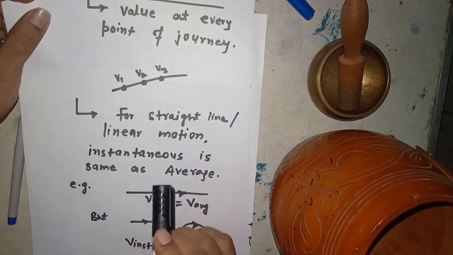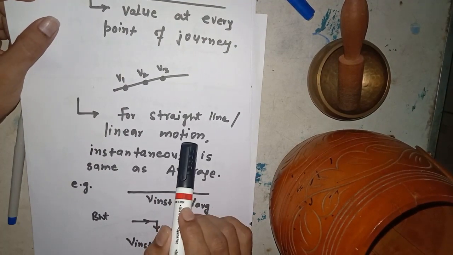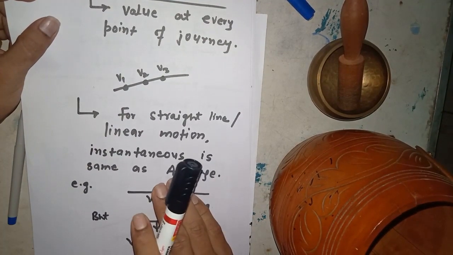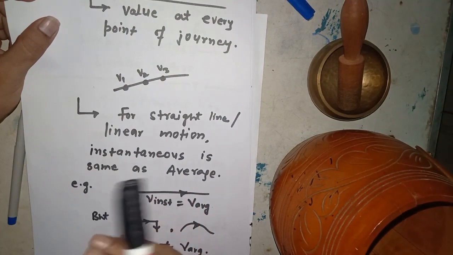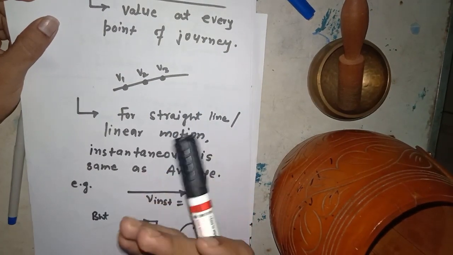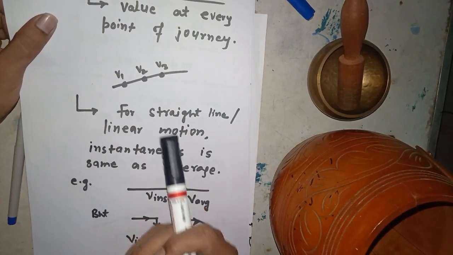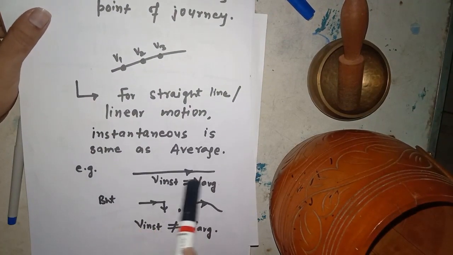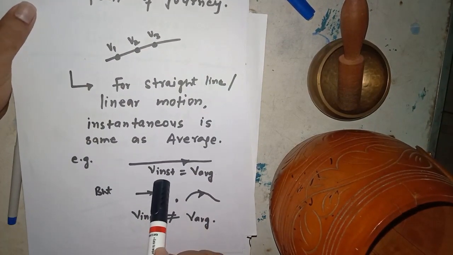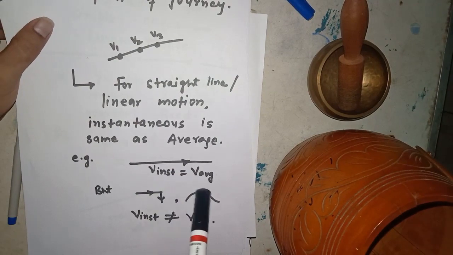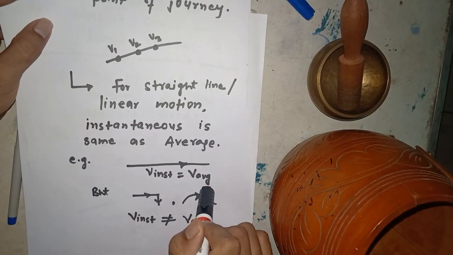But we have already told you that in a straight line motion, direction is fixed, so we don't have to bother about direction. We only take the value. So if you choose a single straight line, the instantaneous value is equal to the average if the rate is fixed.